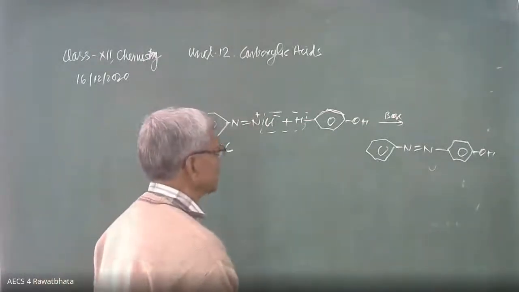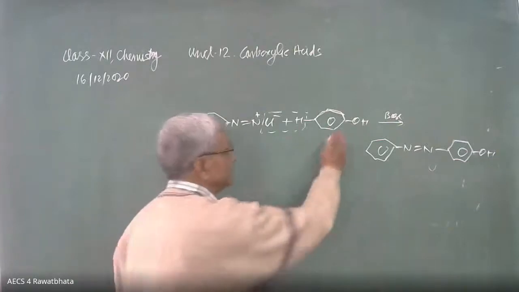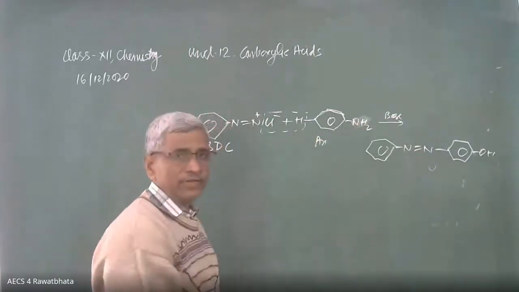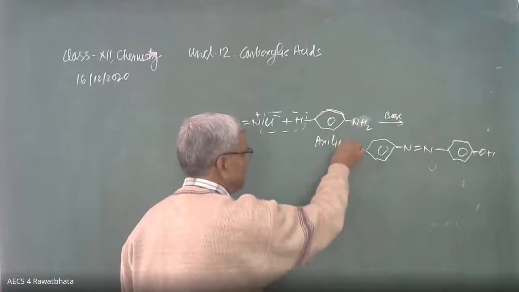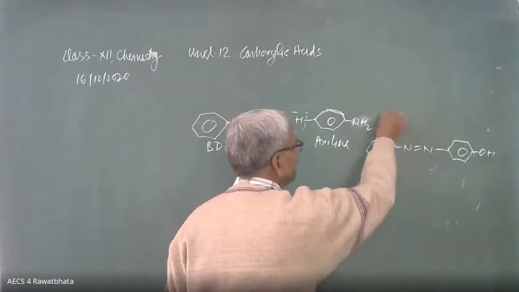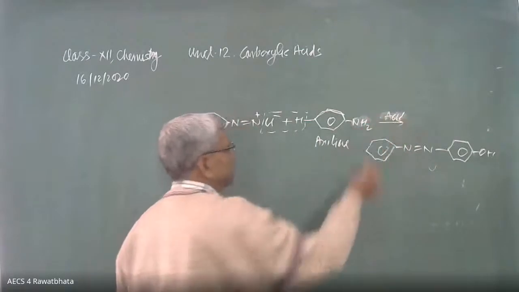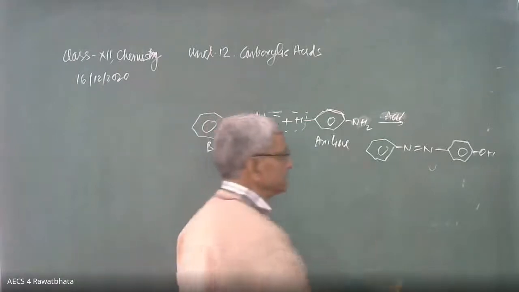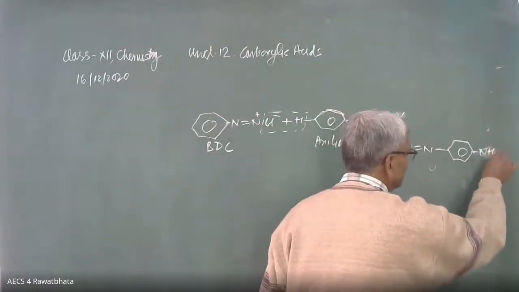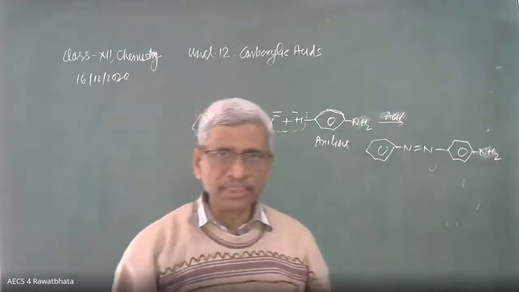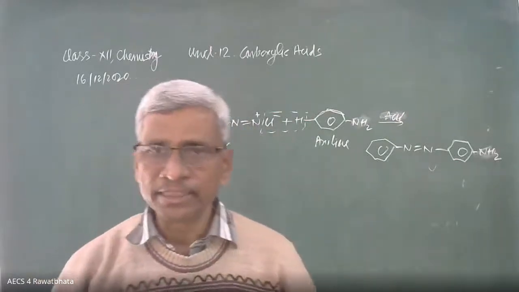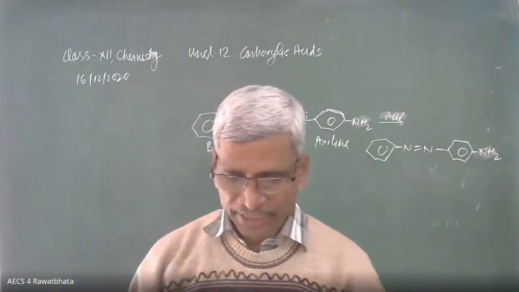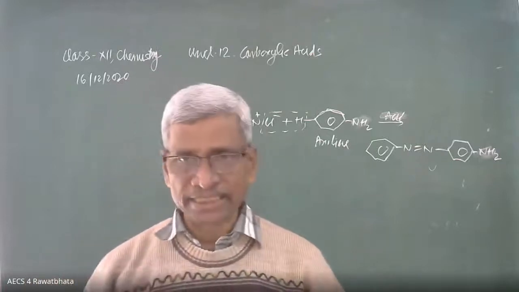The same reaction we can take in the case of aniline. In that case, here is NH2. This is aniline; in the next lesson we will discuss this. Aniline in presence of acid. Aniline is a basic compound. That's why the acid is present, and here we are going to get this compound. Instead of OH, we get NH2. Para-amino azobenzene, 4-amino azobenzene. Its color is yellow, a yellow dye giving permanent color to fabrics. It is used to color fabrics. These are the two examples of coupling reaction.